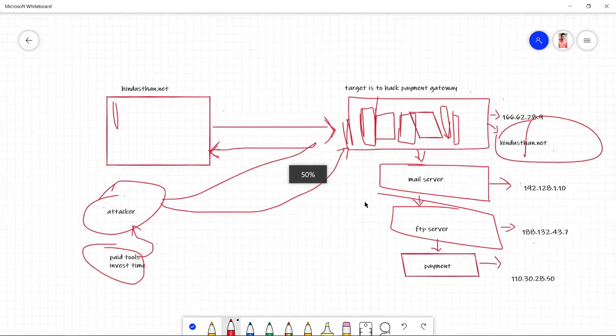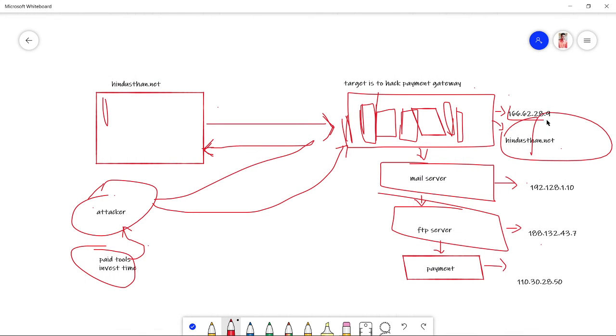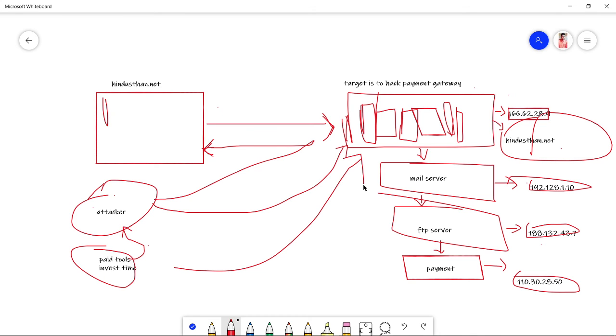No, the answer is no, because see they are having an IP address of 166.62 and some other stuff for this server, and for this server they are having some other IP, and for this they are having some other IP. For payment gateway is also some other IP. So if you're performing all the attacks on this particular server, it is totally a time waste. It is a waste of time. Whatever you did was waste of time, and it is not going to work. If you are performing all those attacks in this particular server, probably it may or may not work. But if you are putting all those efforts on this particular or this particular server, it is never going to work.